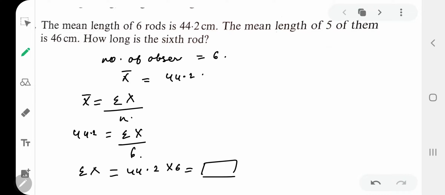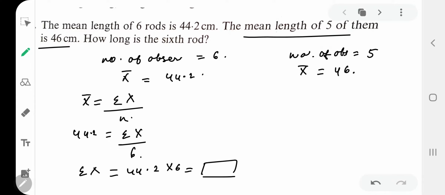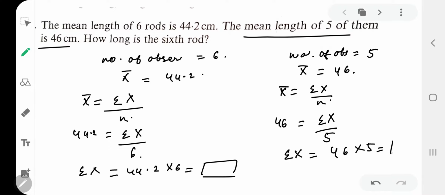Further the problem says the mean length of 5 of them is 46. What is the mean length of 5 of them? So number of observations is 5 and mean this time is given as 46. So what will be the summation? Again we'll put the formula. Mean is equal to summation of x upon number of observations. 46 is equal to summation of x upon number of observations, this time 5. So what will be summation of x? 46 into 5.